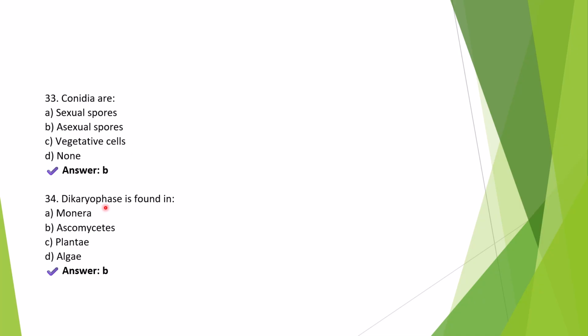Number 34, dikaryophase is found in. Right answer is option B, Ascomycetes. In Ascomycetes, after plasmogamy, that is the fusion of cytoplasm, the nuclei do not fuse immediately, leading to the dikaryotic phase, n plus n.